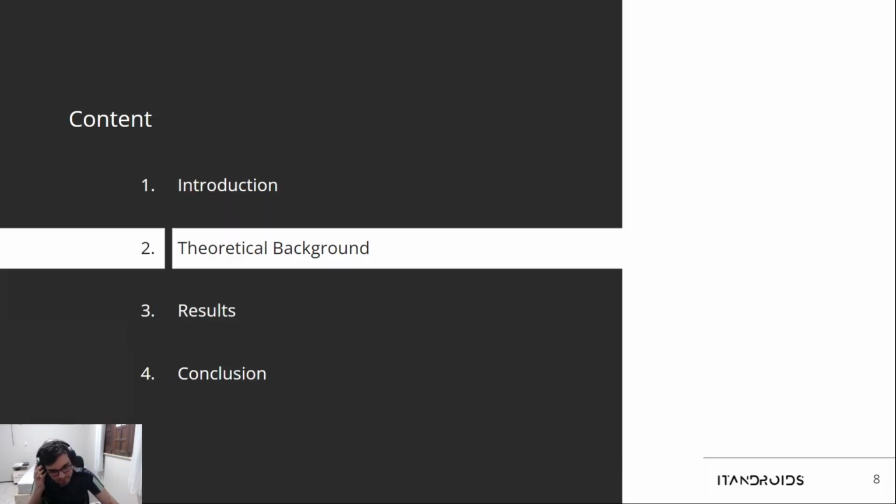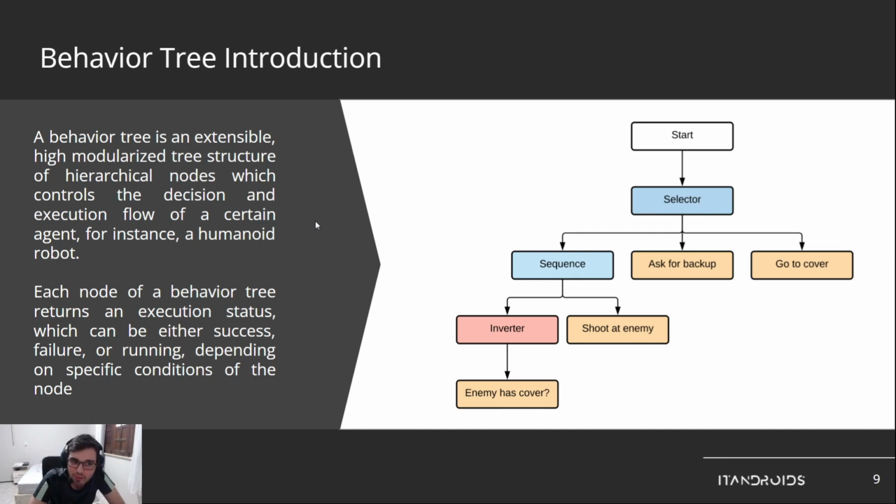Now we make a theoretical background on behavior trees, how they work. So a behavior tree is an extensible, highly modularized tree structure of hierarchical nodes, which controls the decision and execution flow of a certain agent. This agent can be an enemy from a shooting game, it can be a robot, any agent.